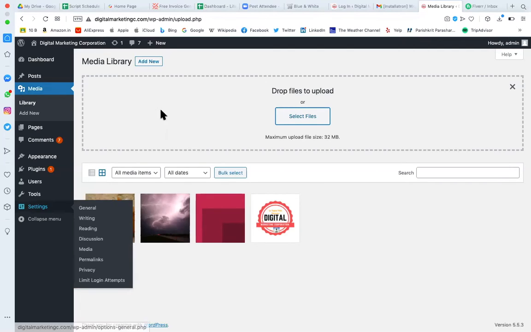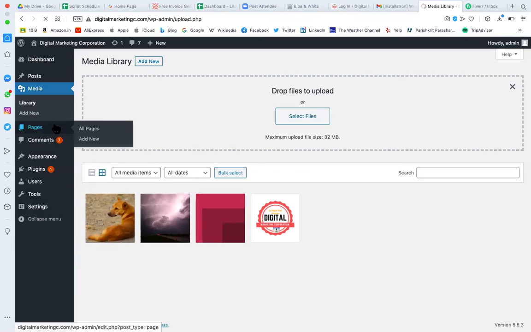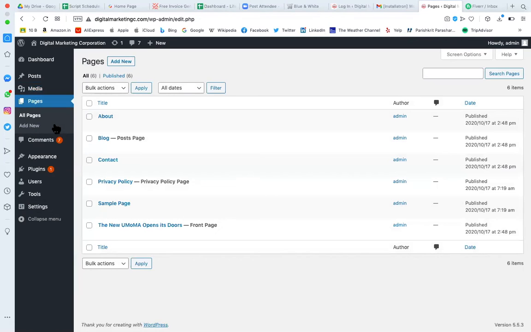Same way we have created the pages as well. Pages are about your static information, which is not changing frequently, like home, about us, contact us, services. This information you are not changing frequently, so you can keep that kind of information here.